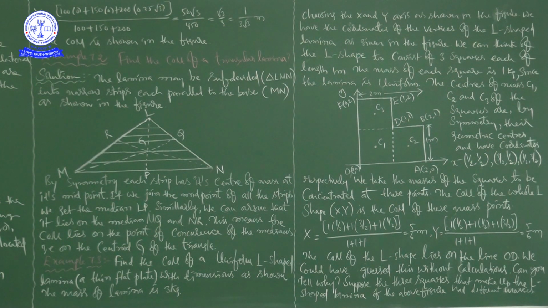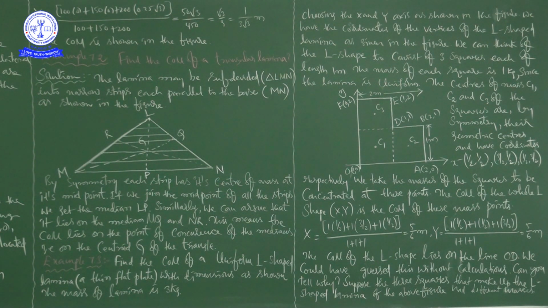Here they have given one triangular lamina, asking to find the center of mass. First, this lamina we are going to subdivide into narrow strips, also parallel to the base of the lamina.